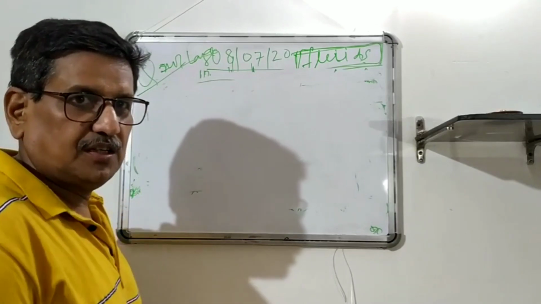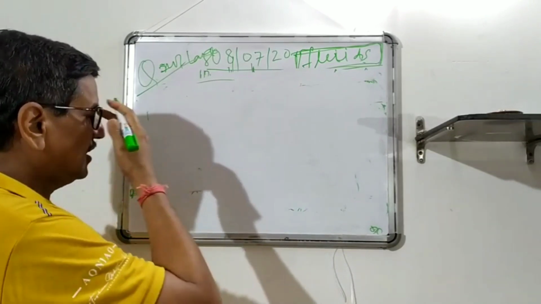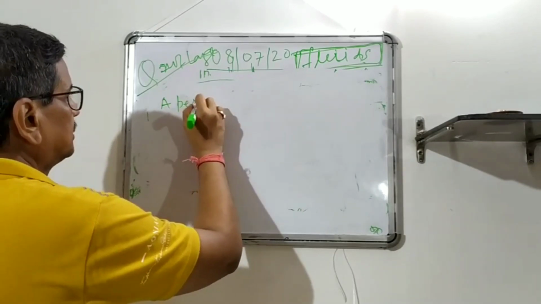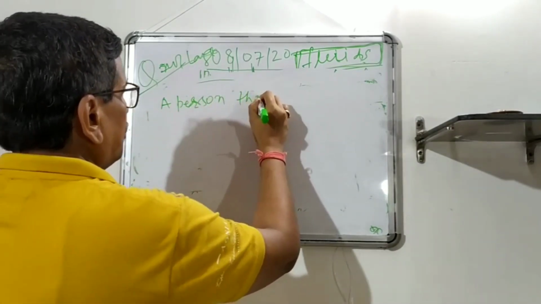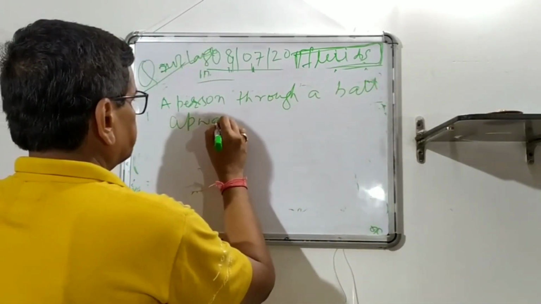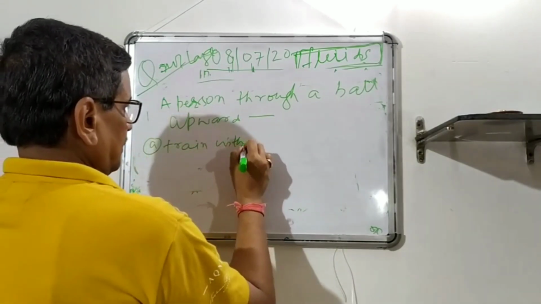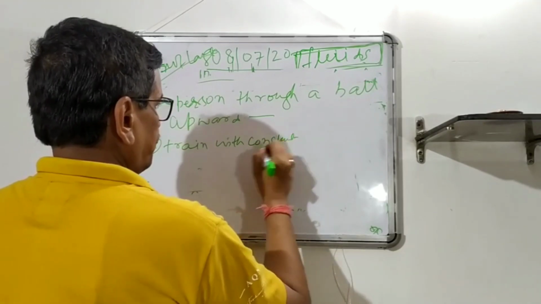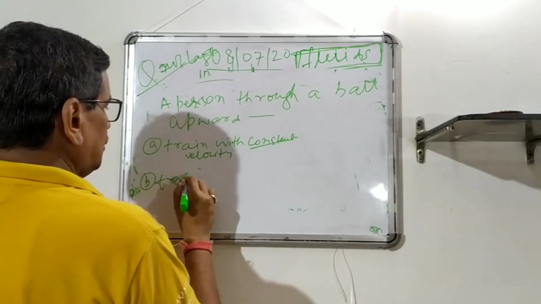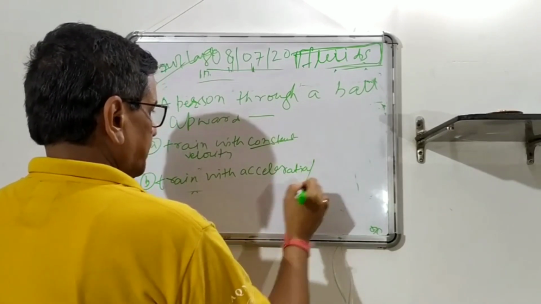And I will put a question for all of you. This is also related to motion, of course, particle motion. I'm writing this question. If a person throws a ball upward, there are 3 situations: in a train moving with constant, uniform velocity, and a train with acceleration or deceleration. If you can solve this, then I will think that you have got the basics.